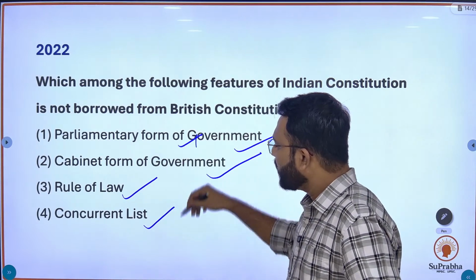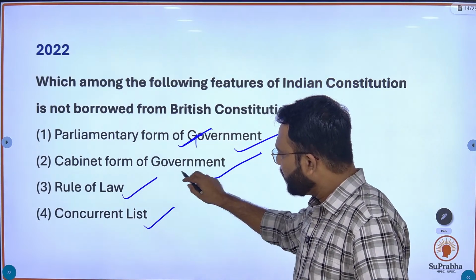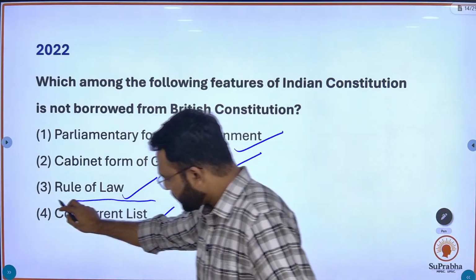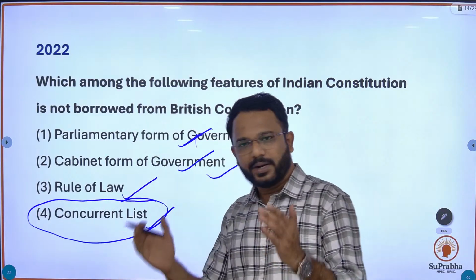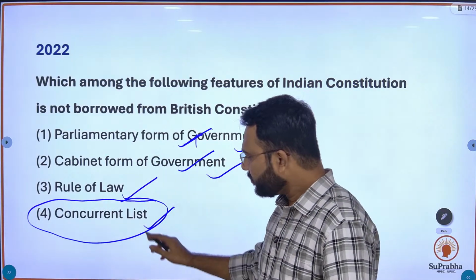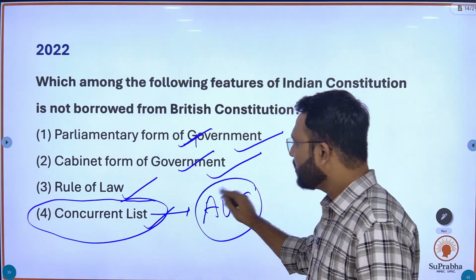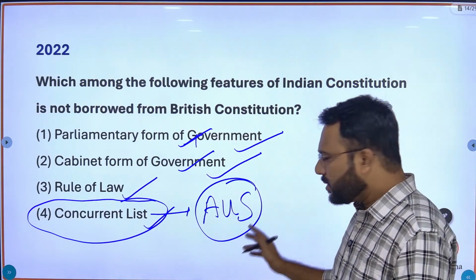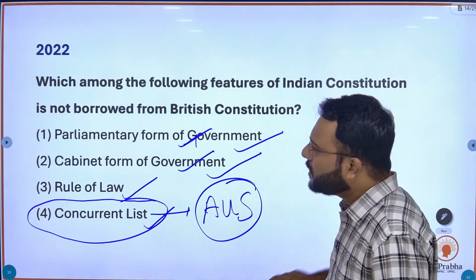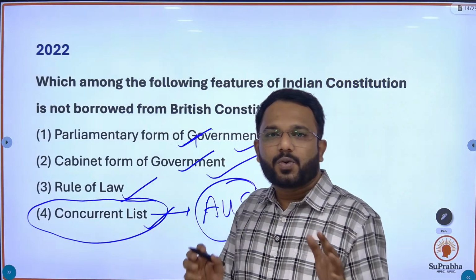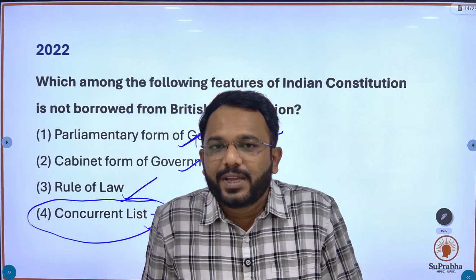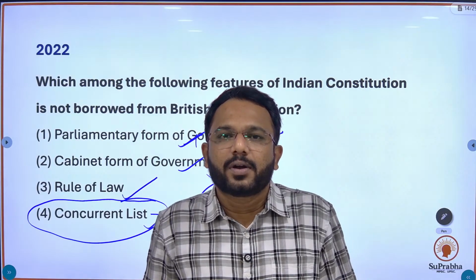Parliamentary form, yes, cabinet also, but concurrent list, again two entities, this we have taken from Australia. In this way, the questions become very easy to solve.